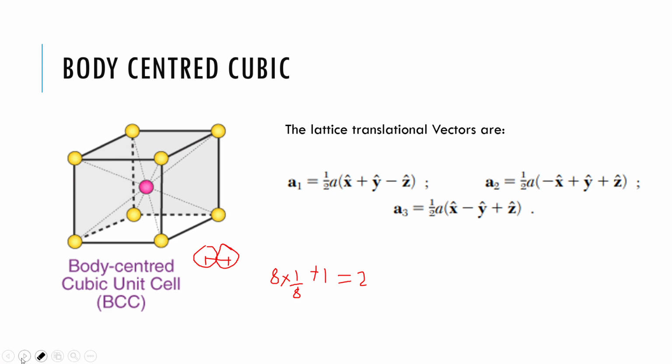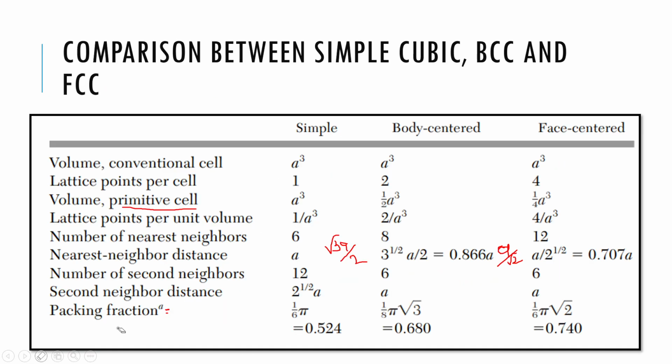So 2R is equal to a, and the volume of this is a cube.